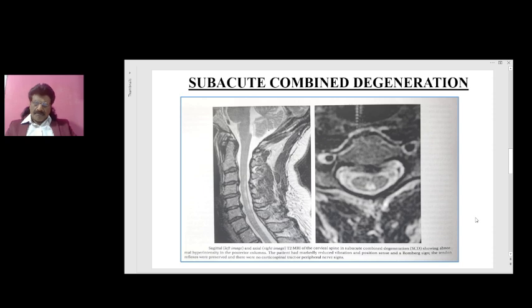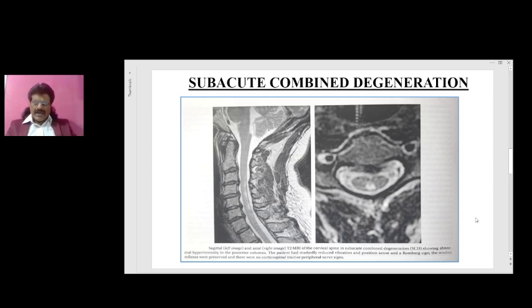So this is the subacute combined degeneration of the spinal cord. There is a systemic degeneration due to vitamin B12 deficiency. Vitamin B12 is especially useful for myelination of the tracts and the nerves, and therefore when there is vitamin B12 deficiency, the myelinated tracts and the nerves get affected. Amongst the nerves, the large fibers are well myelinated, so it results in large fiber neuropathy.